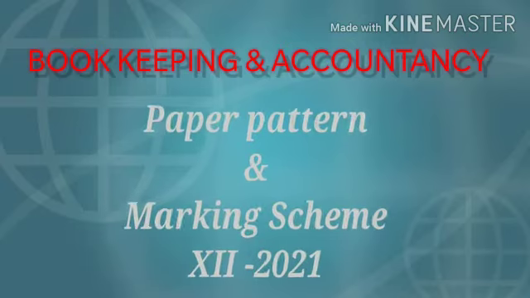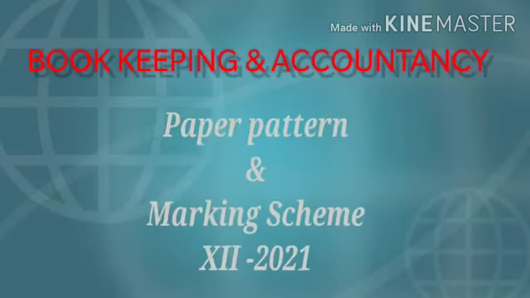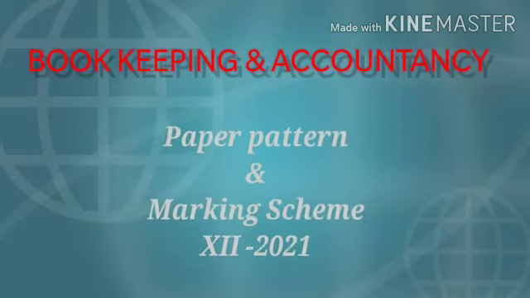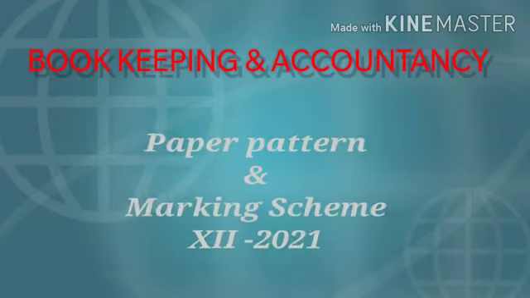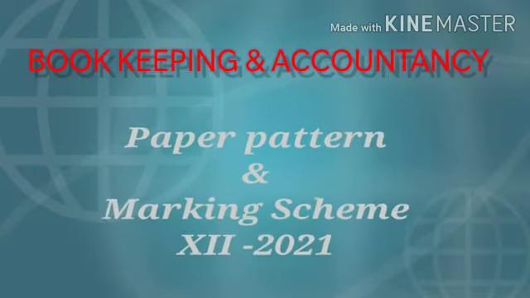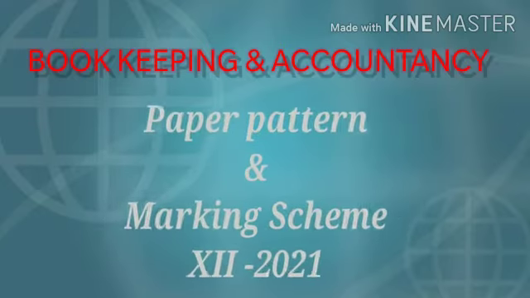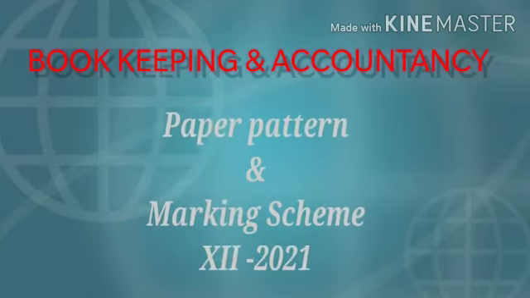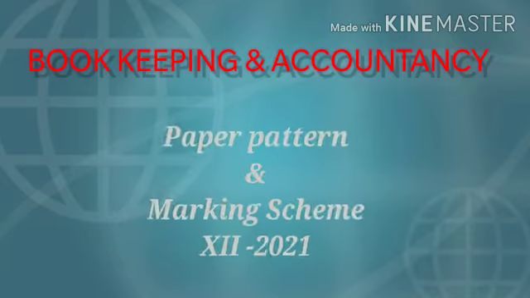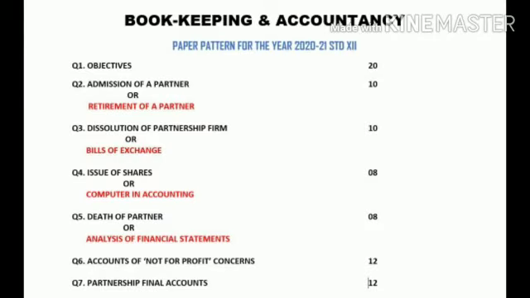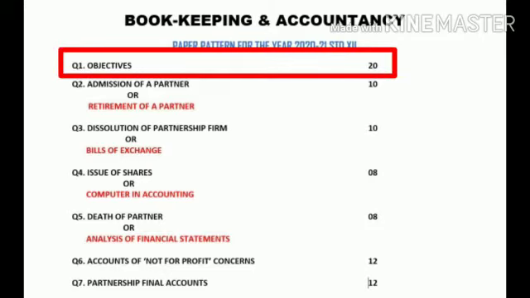So first, let us see the paper pattern for the year 2020-21, and the subject is bookkeeping and accountancy. Now, as you can see on the screen, question number 1 is objectives. Objectives will come for 20 marks. Now which objectives are going to come?